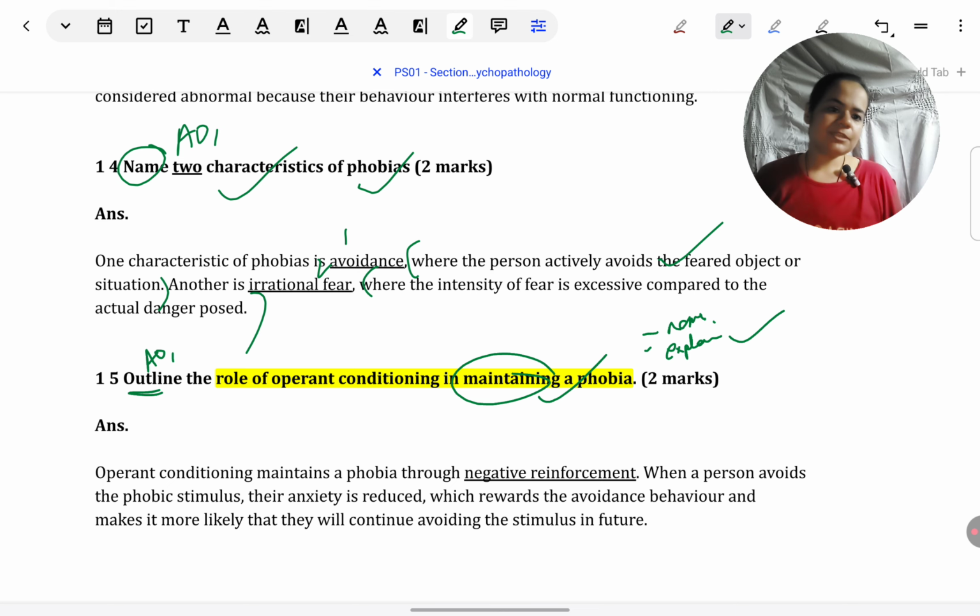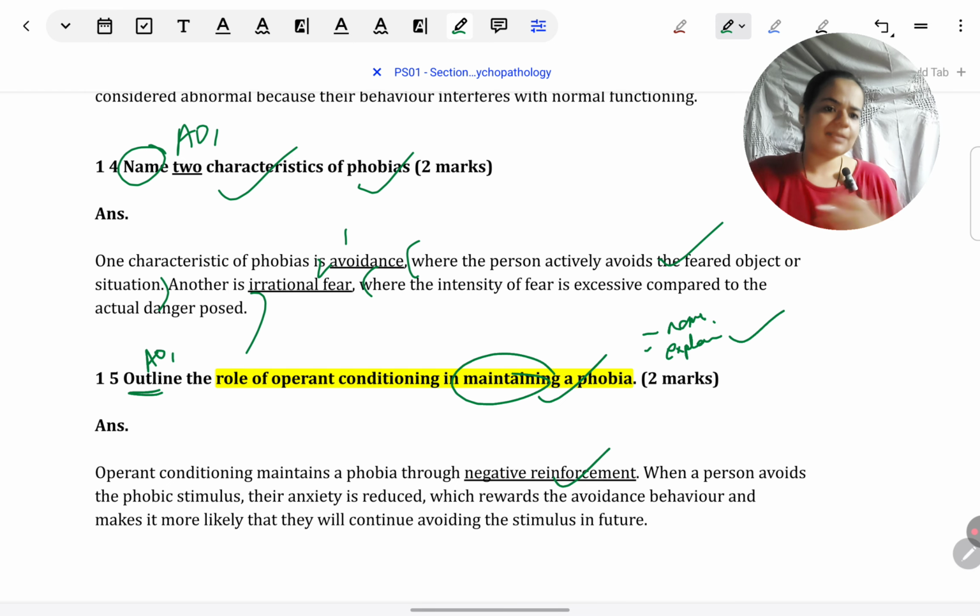What some students do is they'll say, for example, avoiding snakes leads to negative reinforcement. This does not outline, this does not explain how avoiding snakes is serving as negative reinforcement. So then they say, I've written an example, but I didn't get marks because you've not written the example correctly. You can't just name the example and leave it to the examiner's interpretation to understand what you're trying to say. Give a complete example to get marks. Then definitely examples count as explanations.